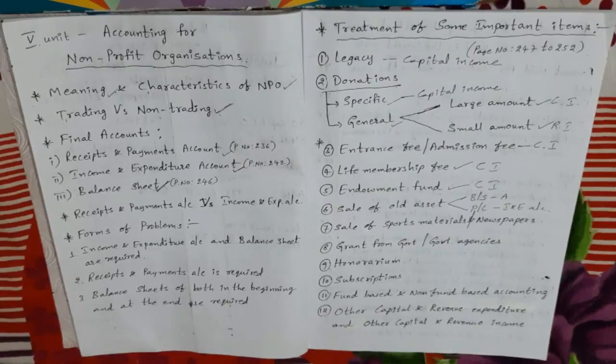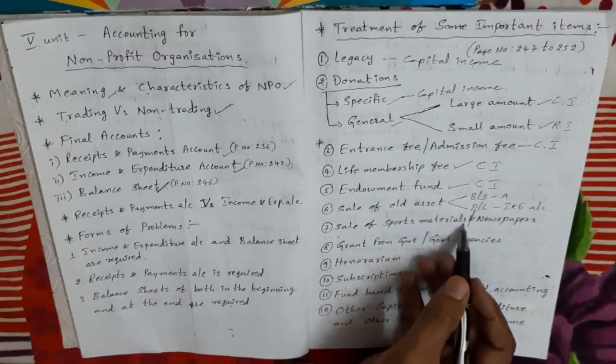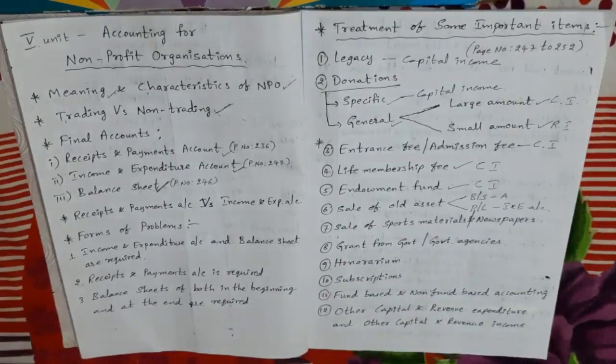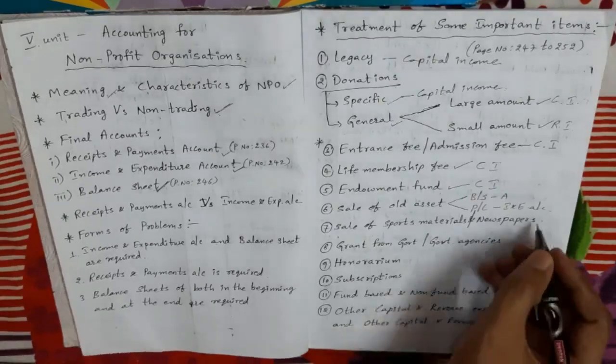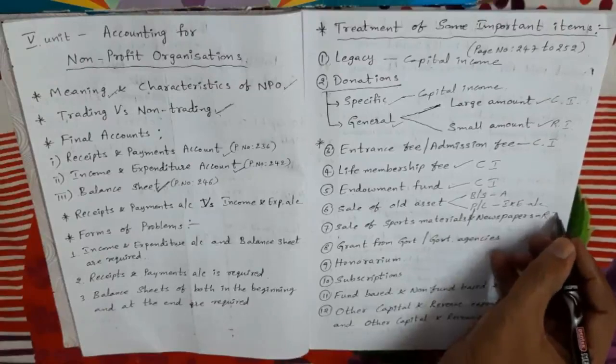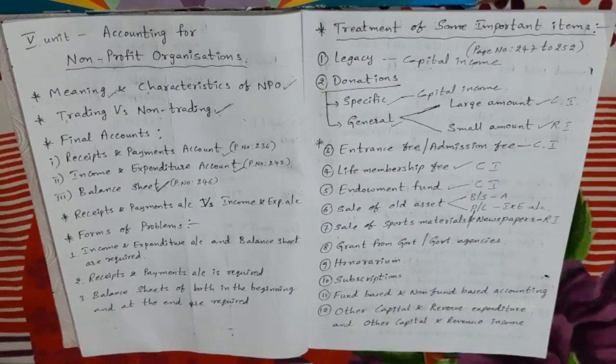Next item, sale of sports material and newspaper. So my dears, the sale of old sports material, only used material like old bats, balls, old nets, is a regular feature of any organization. So the sale proceeds are shown in the receipts and payments account on the debit side and are posted to the credit side of the income and expenditure account. So sale of sports material as well as sale of newspaper, this amount we treat as revenue income. Revenue income means we take it on the income and expenditure account credit side.